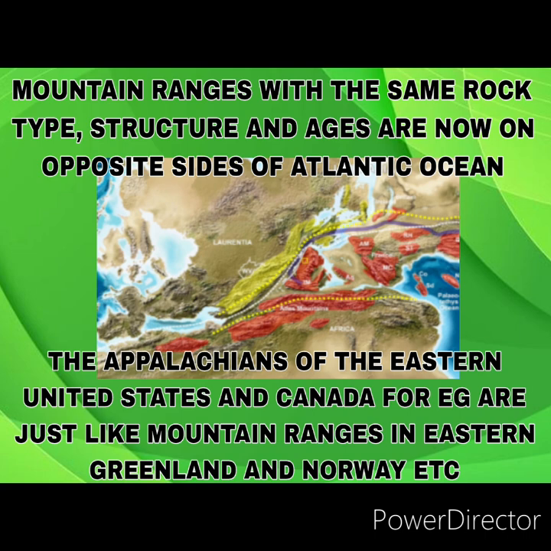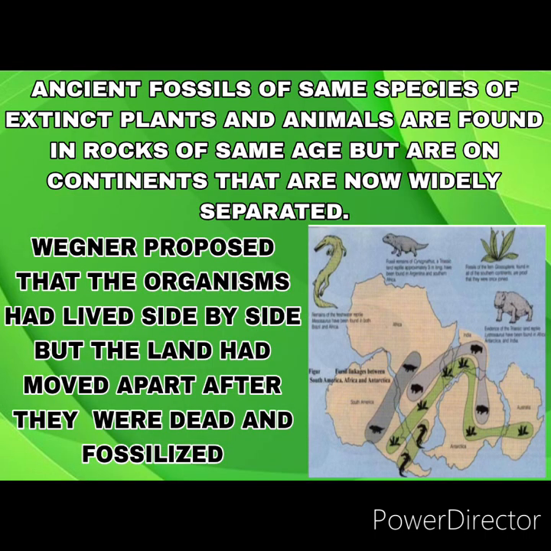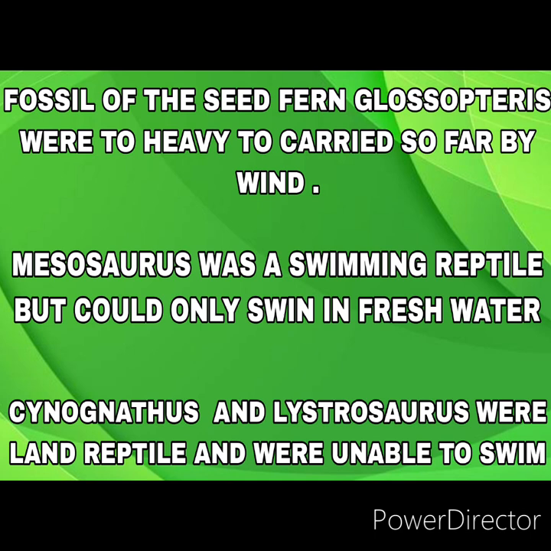and Norway, etc. Next, ancient fossils of the same species of extinct plants and animals are found in rocks of the same age but are on continents that are now widely separated. Wegener proposed that the organisms had lived side by side but the land had moved apart after they were dead and fossilized. Fossils of the seed fern Glossopteris were too heavy to be carried so far by wind. Mesosaurus was a swimming reptile but could only swim in fresh water. Cynognathus and Lystrosaurus were land reptiles and were unable to swim.